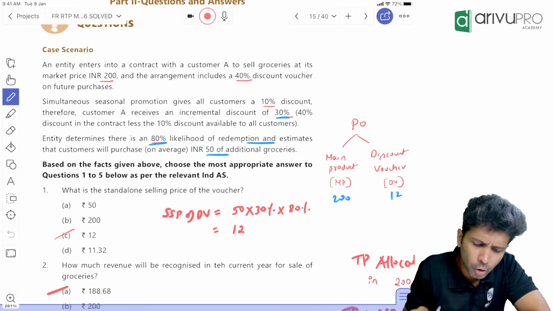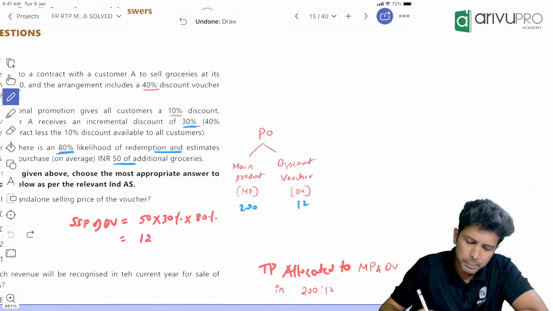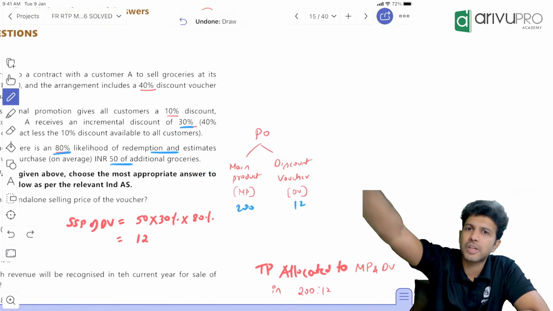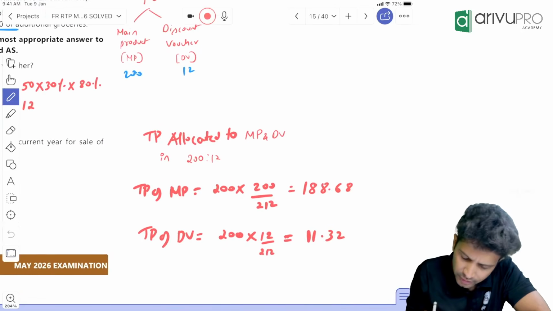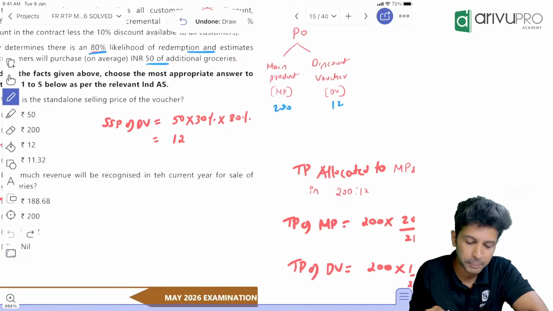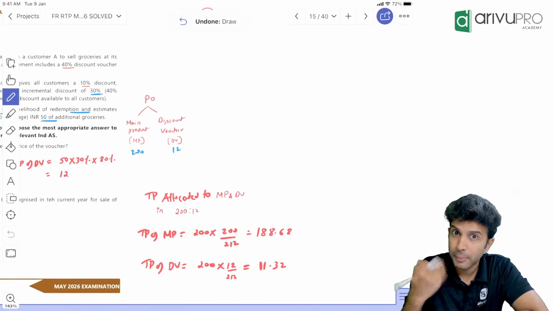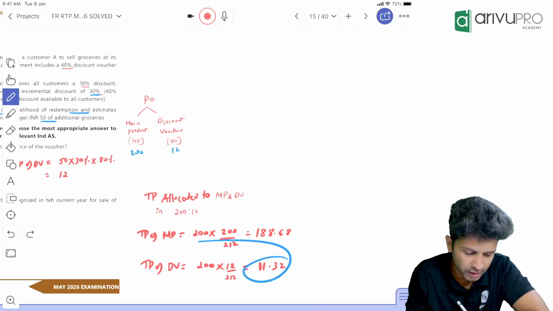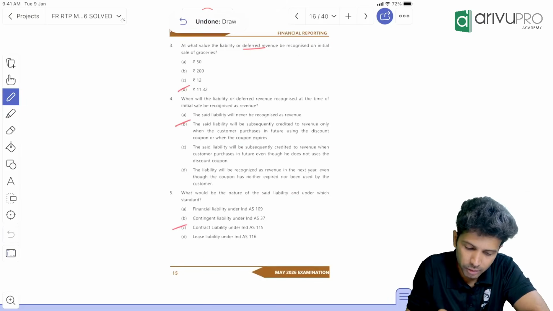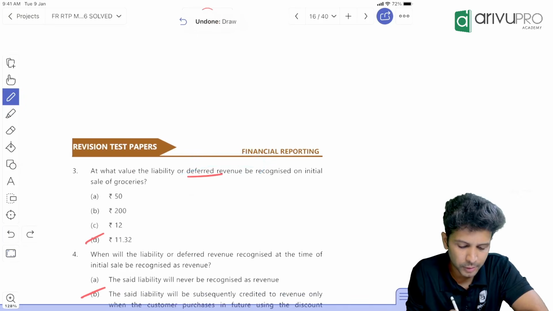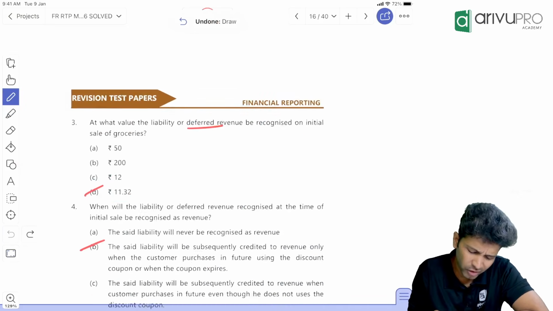Right now we have only sold the goods. So only the main product, grocery, performance obligation we have satisfied. So we can recognize revenue only to the extent of 188.68 in the current year. Okay. So how much revenue are you deferring? How much revenue are you not booking? The discount voucher revenue. How much is that? 11.32. That's the next answer. How much will you defer? 11.32. Okay, this is a theory question.